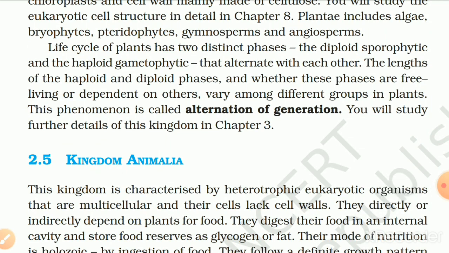The life cycle of plants has two distinct phases, the diploid sporophytic and haploid gametophytic, that alternate with each other. The length of the haploid and diploid phases, and whether these phases are free living or dependent on others, vary among different groups of plants. This phenomenon is called alternation of generation. You will study further details of this kingdom in class 3, in chapter 3.